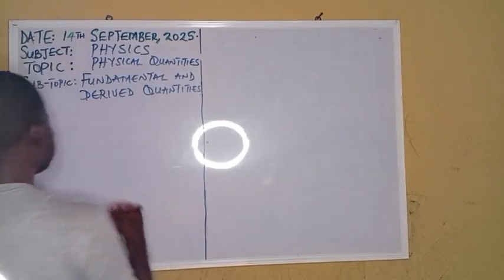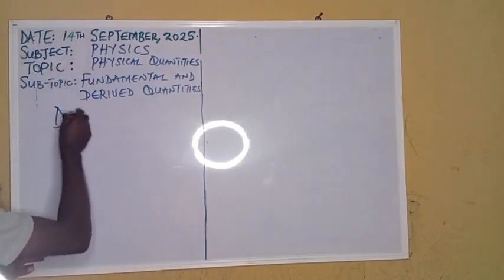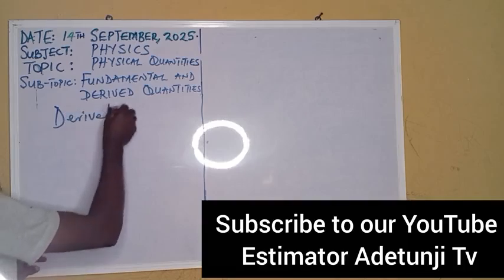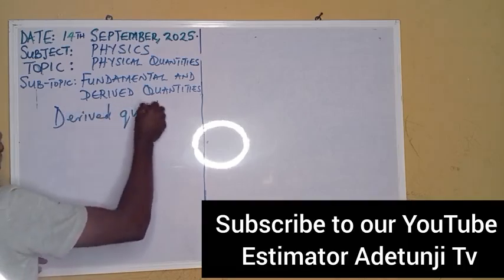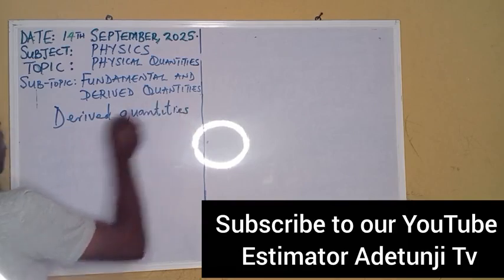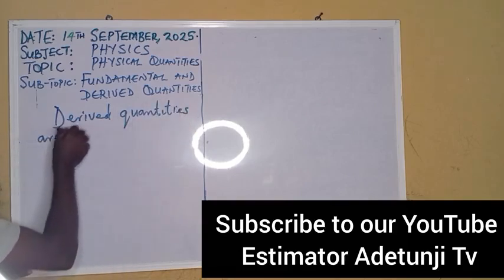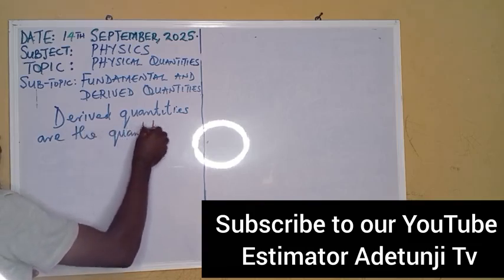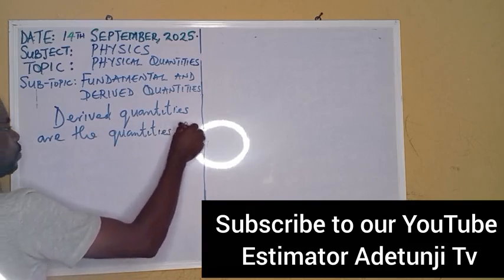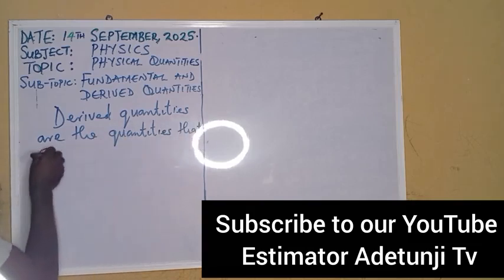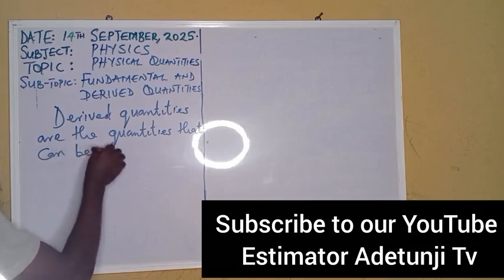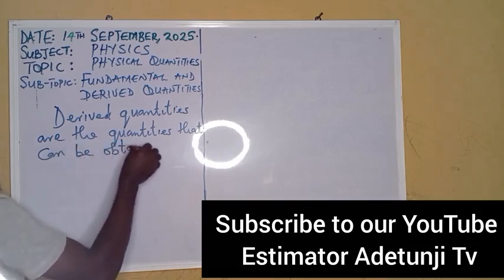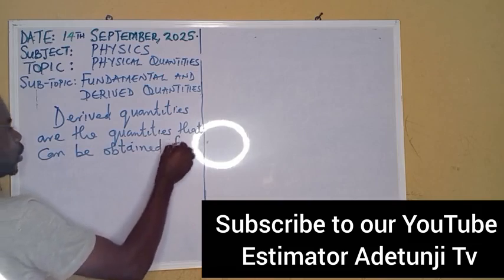All right. For derived, as we have said, derived quantities are the quantities that can be obtained from other quantities.